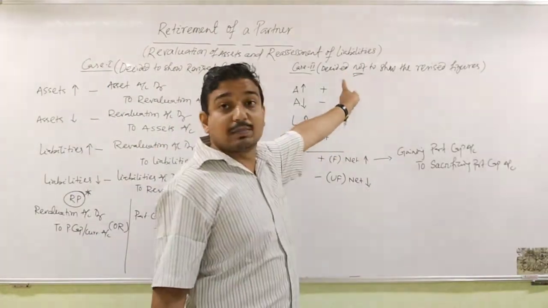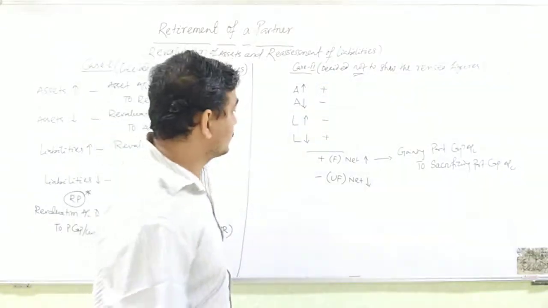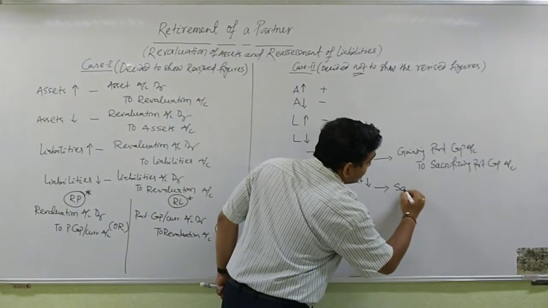If partners decided not to show the revised figures, then for net loss, it is just reverse.